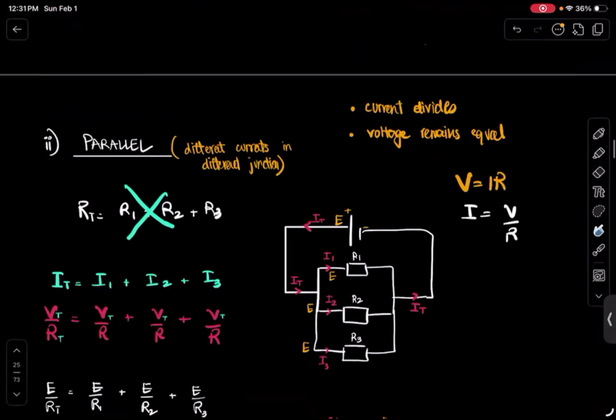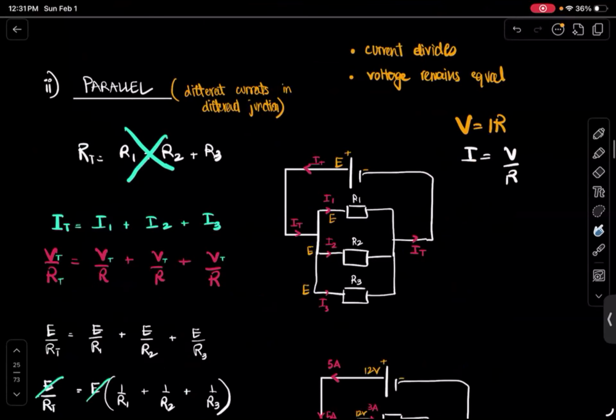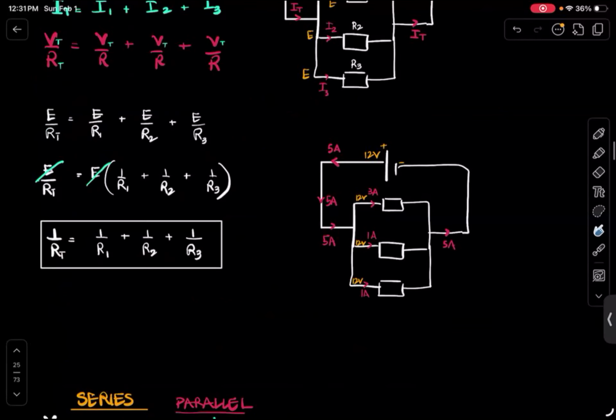Okay. So hopefully this summarizes the way circuits work. This hopefully summarizes Ohm's law. And this is part one of the lecture.